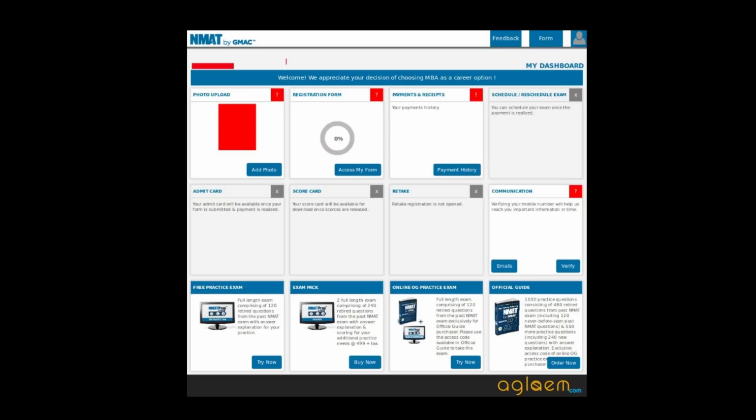Third step, in the very next step, upload the photograph as given in the specification. The photograph should be clear and must be legible. Candidates are required to upload the photograph in the form according to the following specification. Ensure that the photograph is not more than 6 months old.